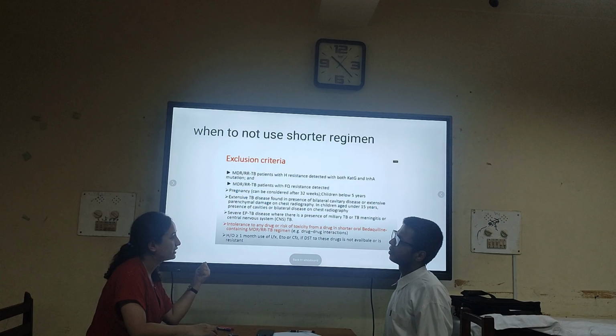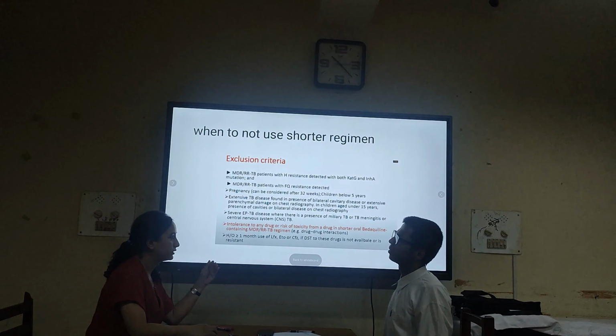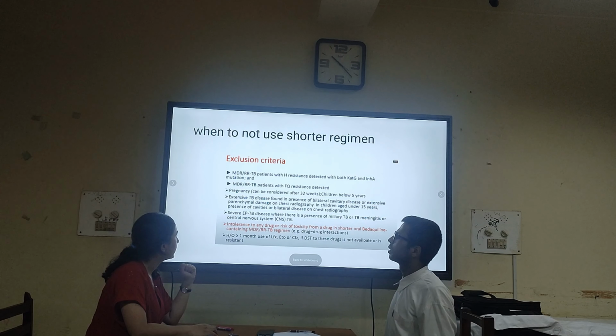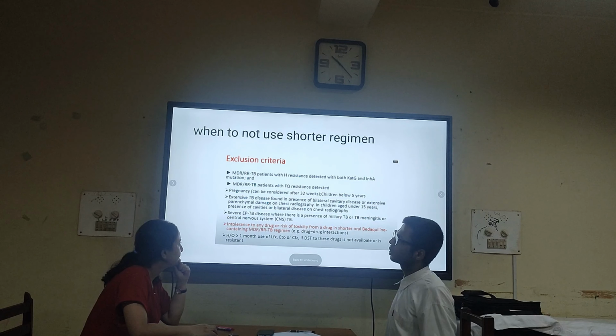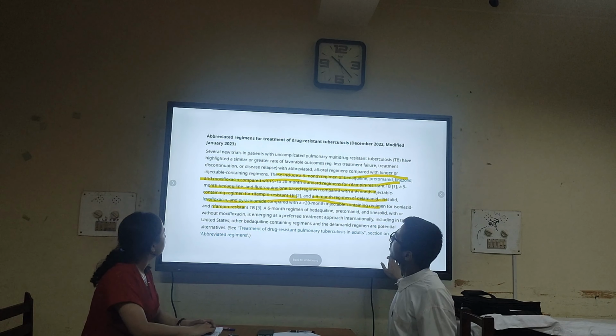It is excluded in pregnancy and also in children below 5 years. Those patients who have used levofloxacin, clofazimine, or ethionamide for longer than 1 month are also excluded, and also those with intolerance to drugs.